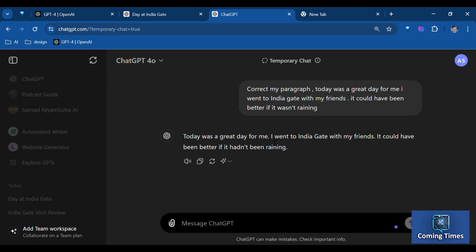Let the GPT model do its work, and on completion, the GPT model responded with a revised sentence, which says, "Today was a great day for me. I went to India Gate with my friends. It could have been better if it hadn't been raining." So the GPT model replied in a generic way with some minor corrections and reframed the sentences.